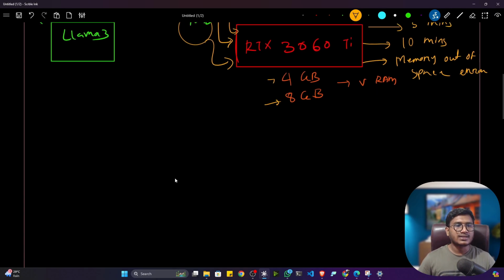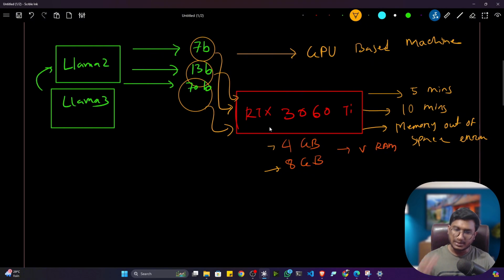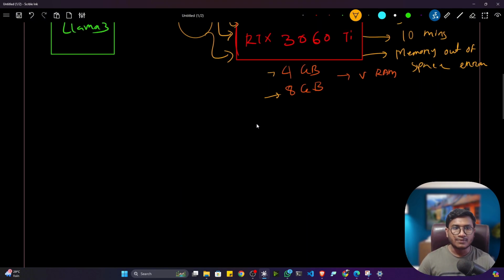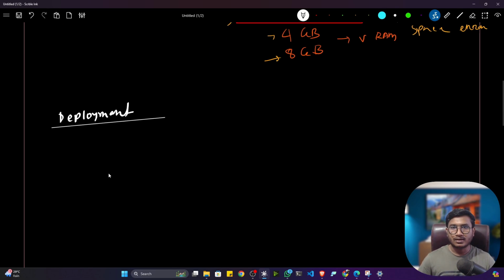Got it? Now let's say somehow you created one application. Let's say it is taking 5 minutes to execute. Now what you have to do? If you want to publish this application to the audience, you have to deploy this project, yes or no? Let's say you want to do the deployment. Now, I think previously I showed you one deployment, right?